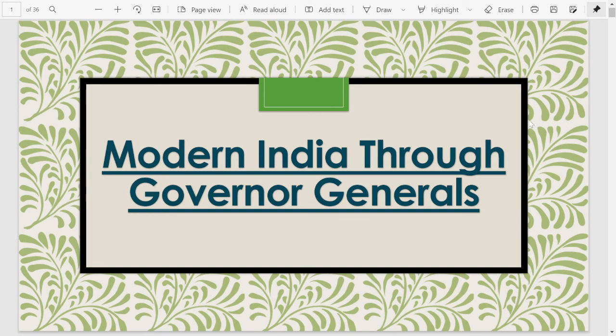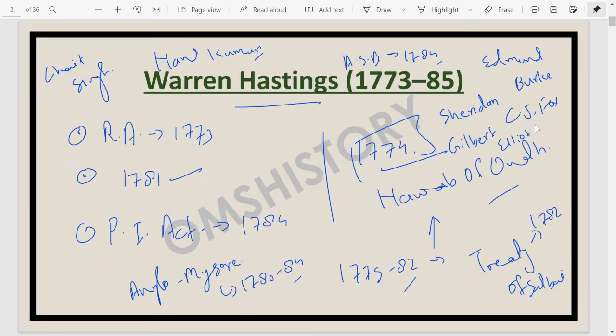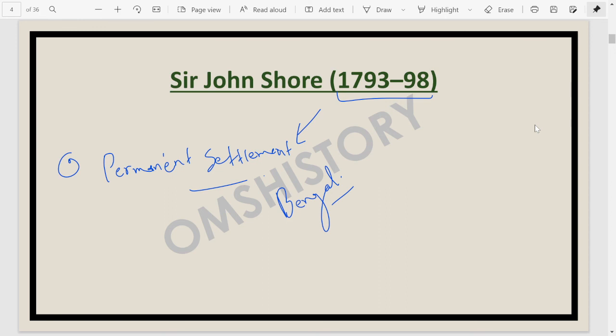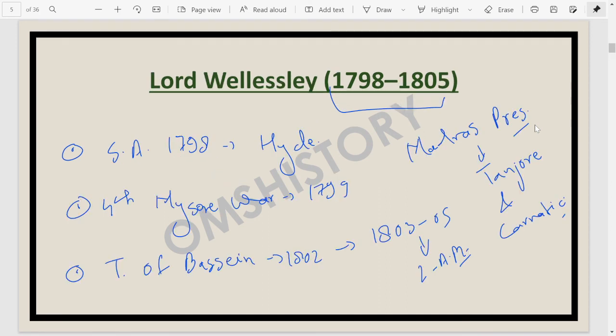Till now, let's quickly revise the Governor Generals. Warren Hastings from 1773 to 1785, then Lord Cornwallis from 1786 to 1793, then Sir John Shore from 1793 to 98, then Lord Wellesley from 98 to 1805.